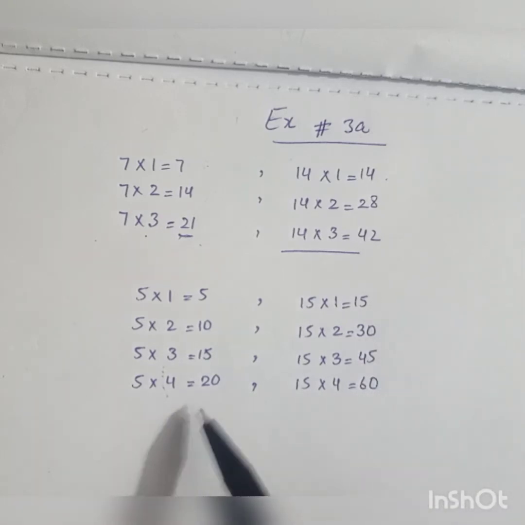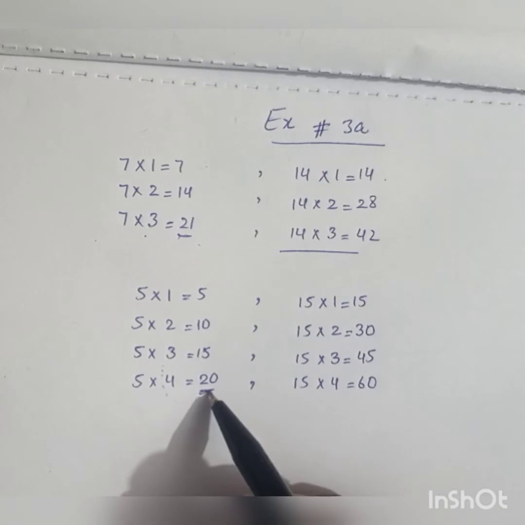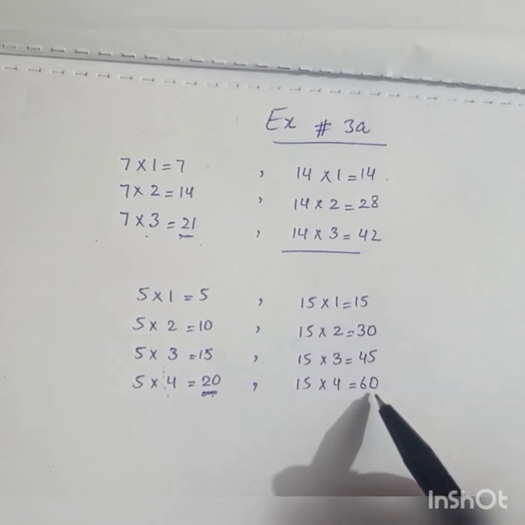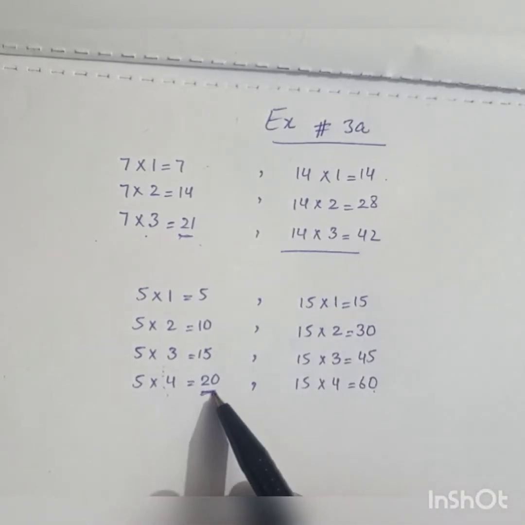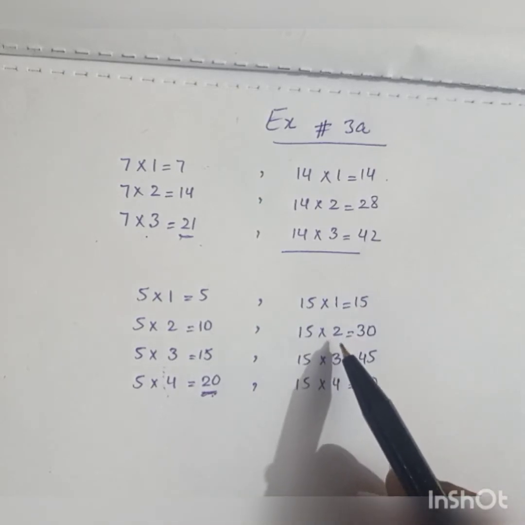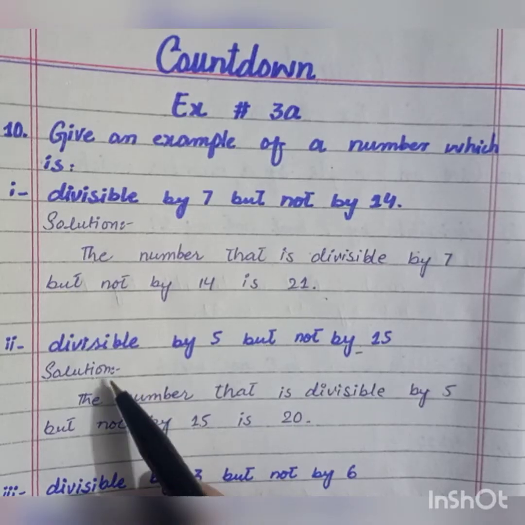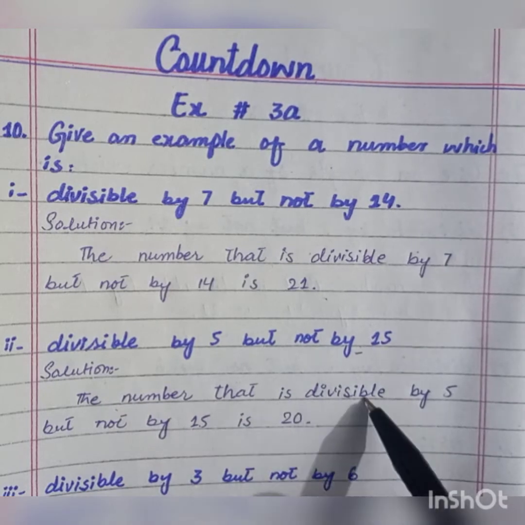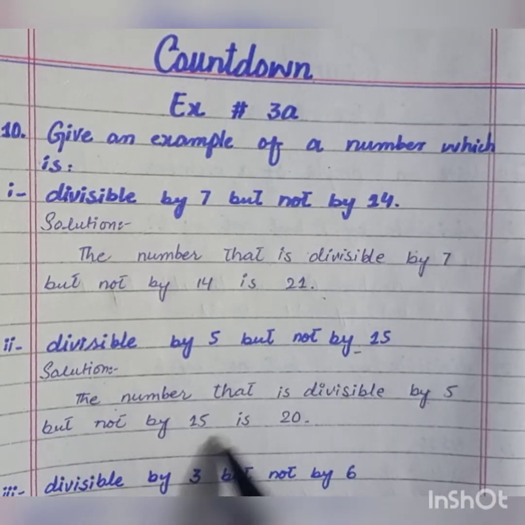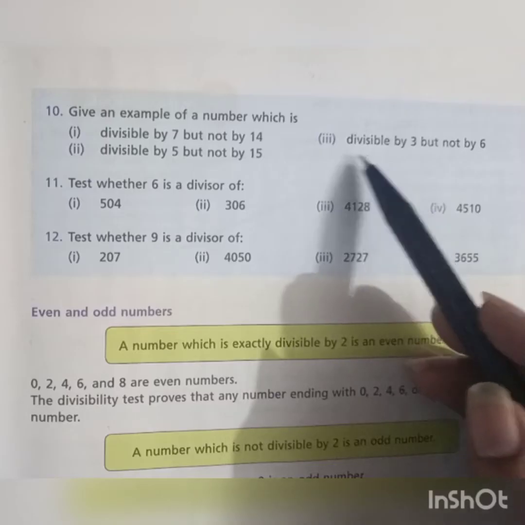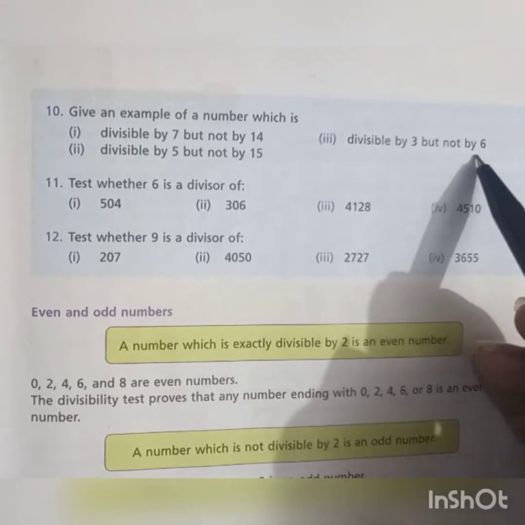We can see here the number 20 is divisible by 5, but it is not in the multiples of 15, which means that the number 20 is not divisible by 15. So students, we will write the solution: the number that is divisible by 5 but not by 15 is 20.